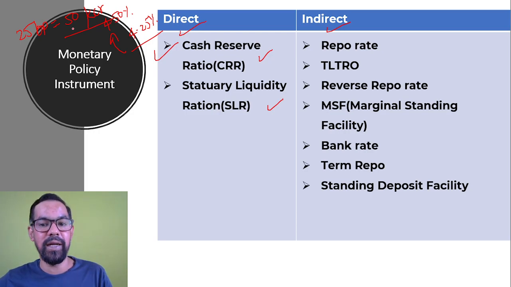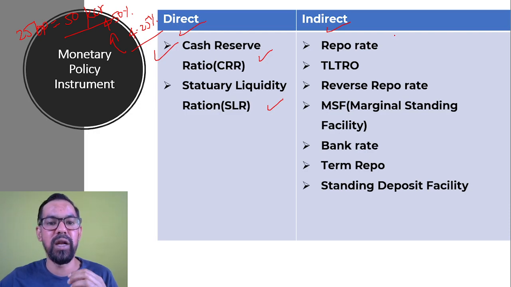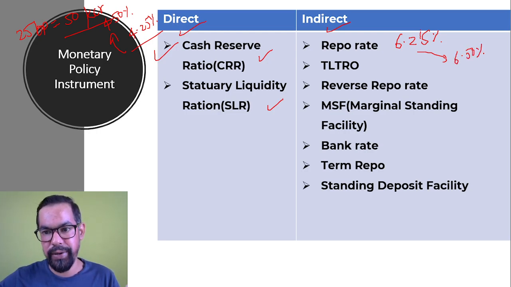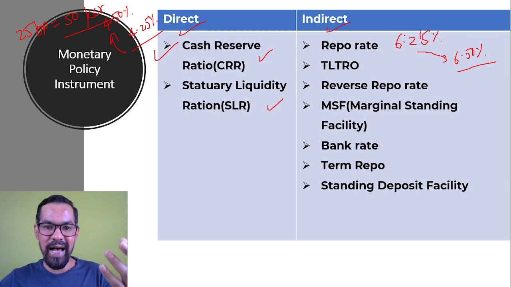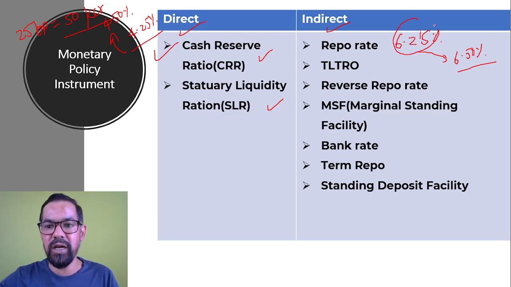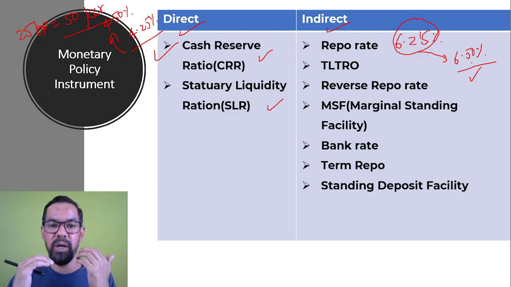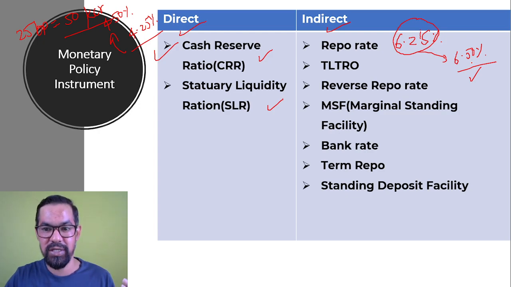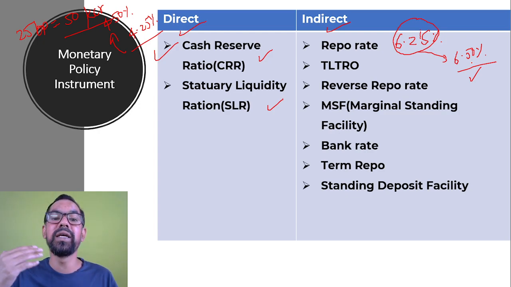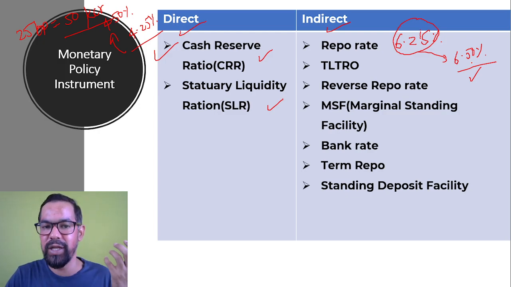But in case of indirect, let's say you talk about the repo rate. The previous one was 6.25%, and RBI changes it to 6.50%, suppose. Now repo rate is the rate at which RBI lends to commercial banks. The loan which commercial banks were earlier getting at 6.25%, now they are getting at 6.50%. If banks are getting loans from RBI at a higher rate, they'll also offer loans to customers at a higher rate of interest. So definitely they are going to increase the lending rate for the customers.